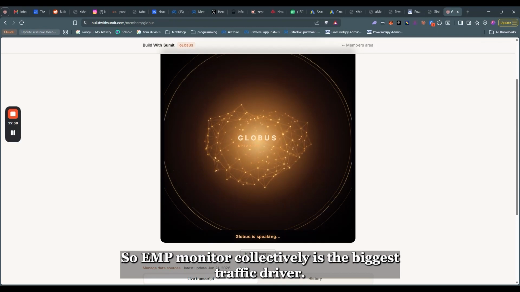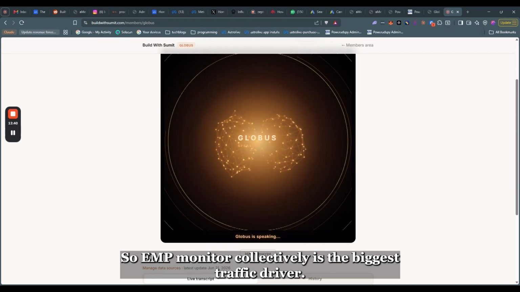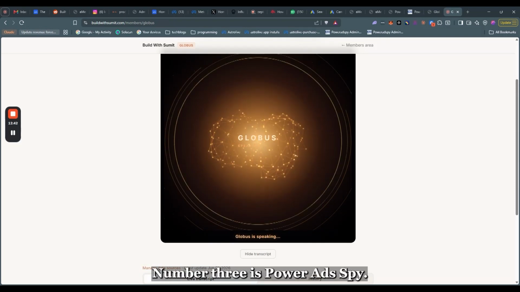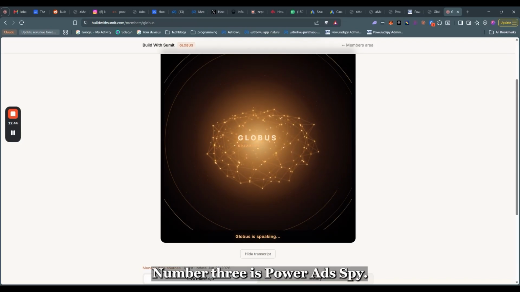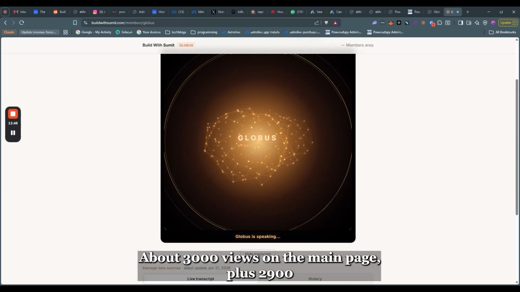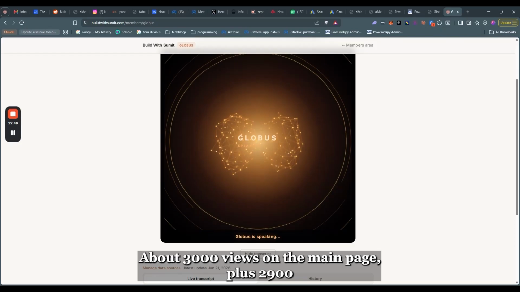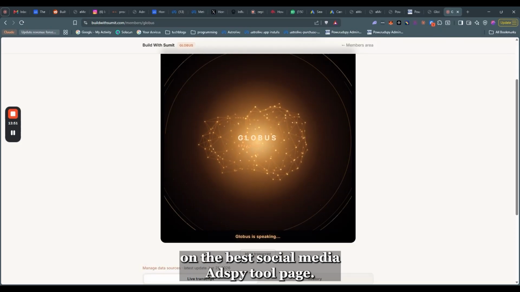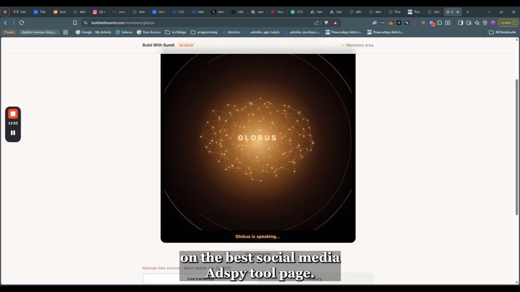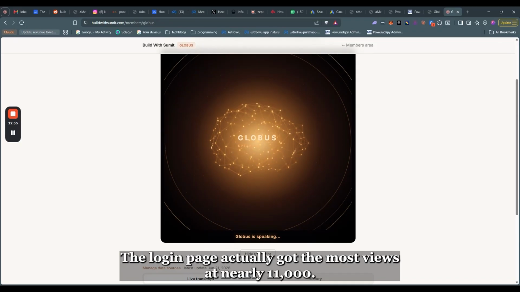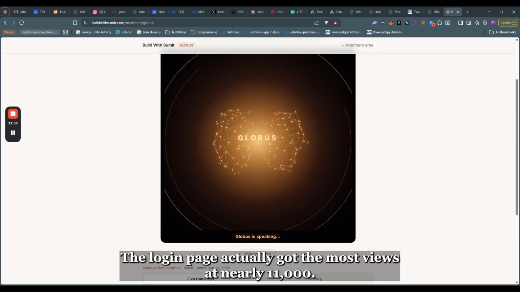So EMP Monitor collectively is the biggest traffic driver. Number 3 is Power Ad Spy, about 3,000 views on the main page plus 2,900 on the best social media ad spy tool page. The login page actually got the most views at nearly 11,000.